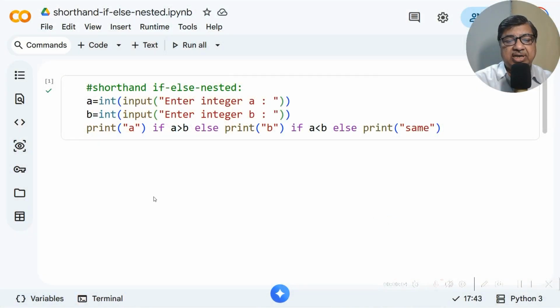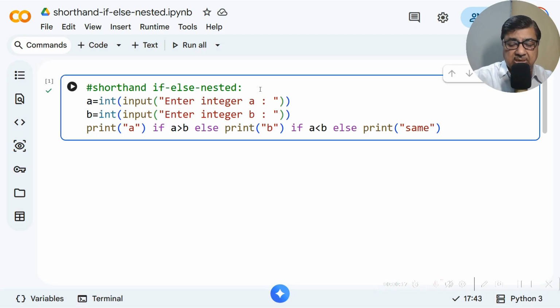Now we will extend our shorthand if-else with shorthand if-else nested. That means another if condition within if condition, but in shorthand form. So this I would call one line nested if-else. As per Pythonic norms, normally people avoid this. We prefer writing a normal if-else nested. But since this exists, we must at least understand this, because sometimes programmers may write this.